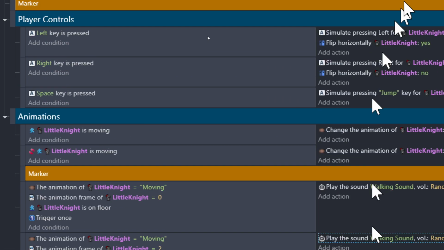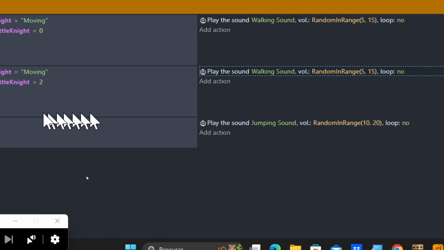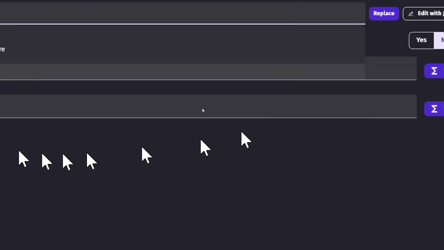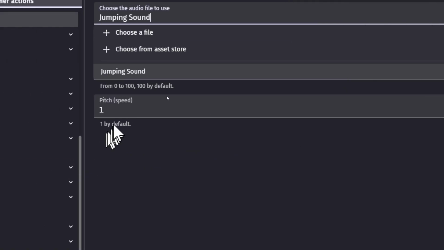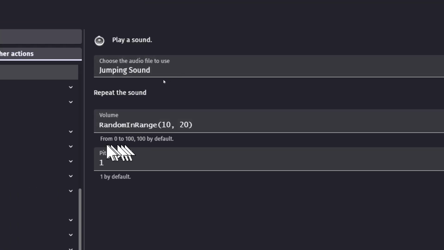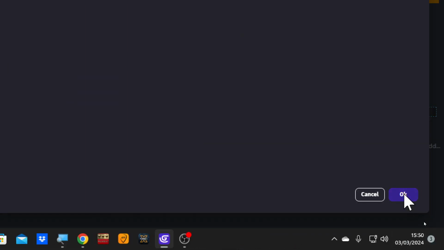I love playing guitar. And then I start working on JFXR and my speakers are like, no, no, no, we're going to crap out. You're going to buy new ones if you keep this up. I don't know, maybe it's me. Maybe I just have the sound too loud. And 5 to 15. And okay.